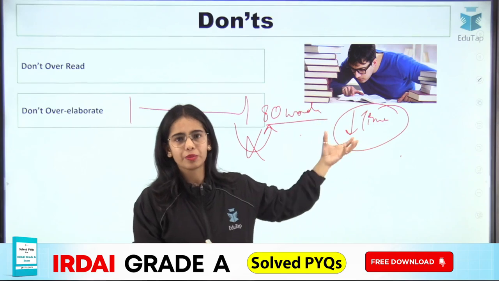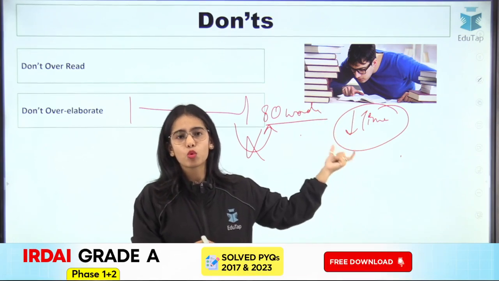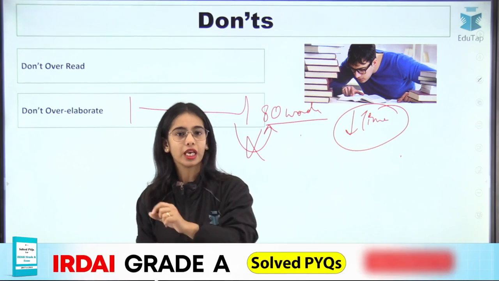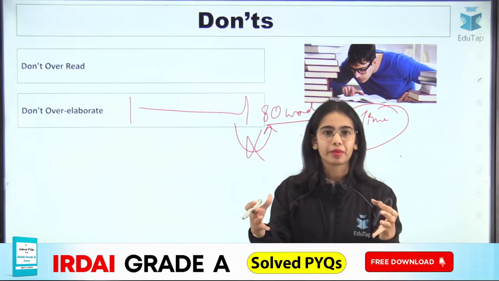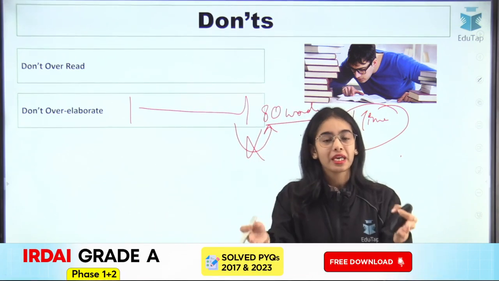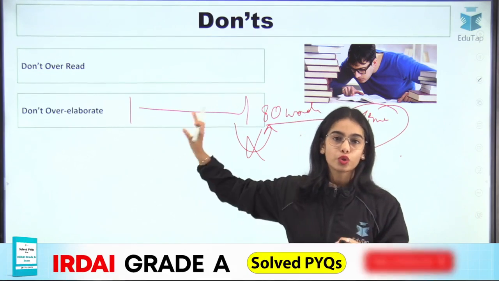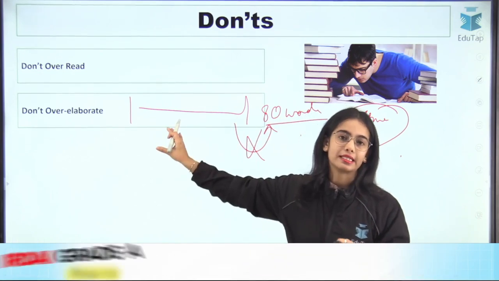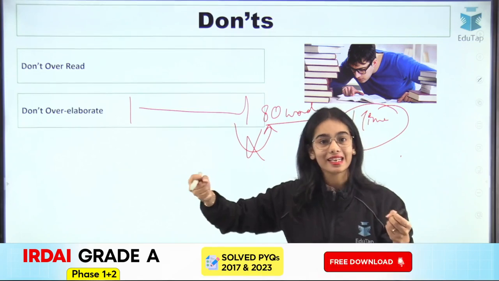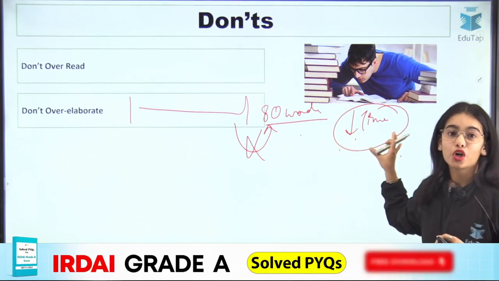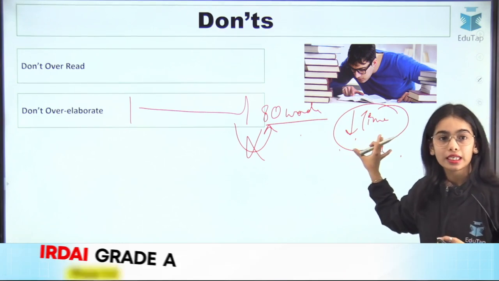At least try to be around this word limit, because the more words you write, the less time you will have for the other questions. Okay, so the competitive examination is going to provide you limited time, and in that limited time you will have to write multiple answers. So don't over elaborate, don't over exert, or don't over extend your answers, because you will have less time for the other questions, and that is not a good thing, right?